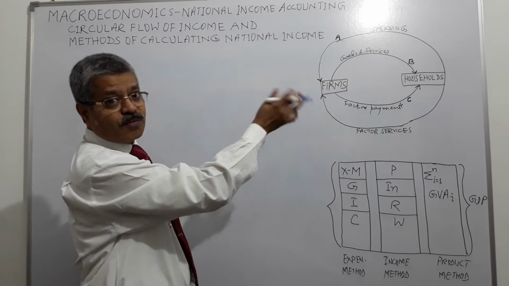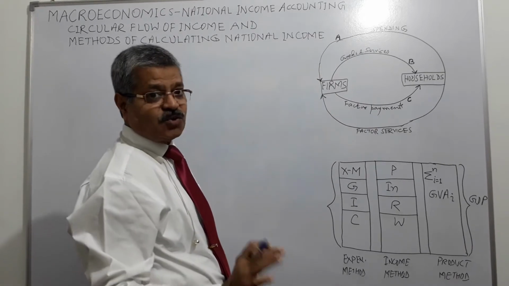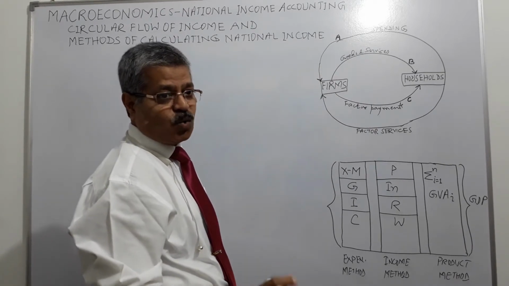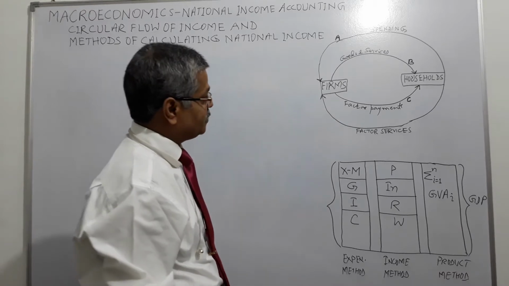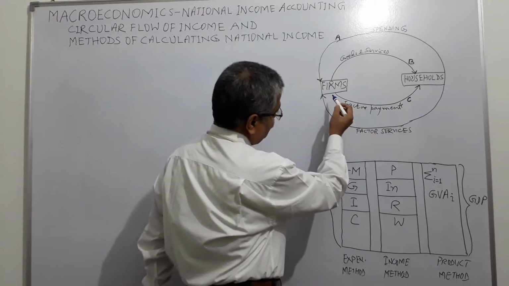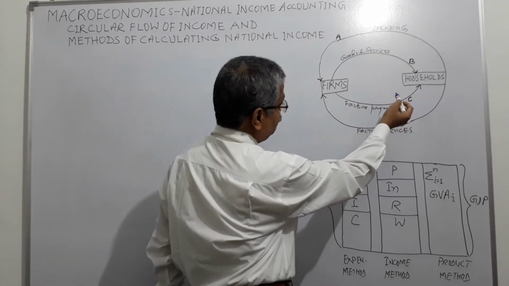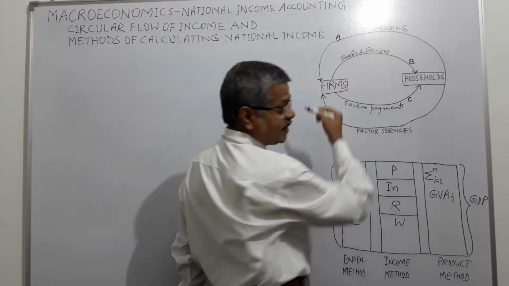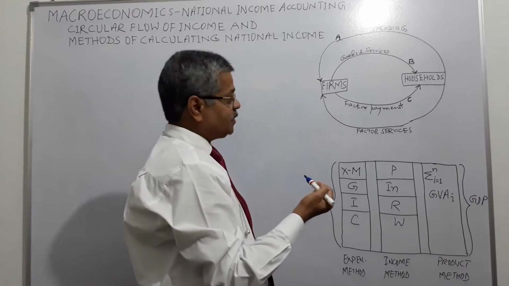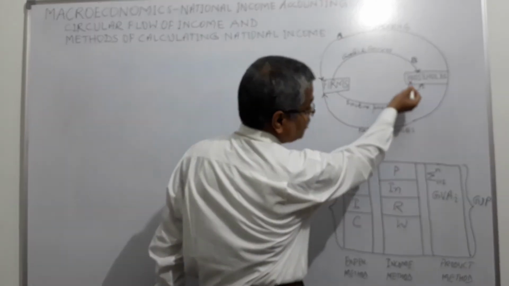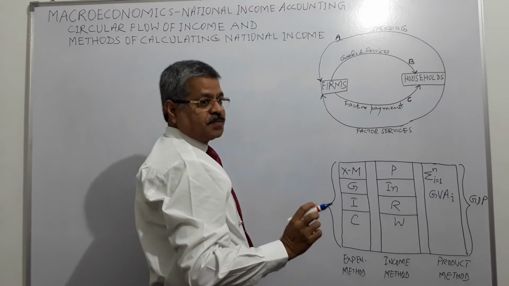So there is a circular flow. And considering there is no import, export, no government, no taxes, no savings, no investment, factor payments made by the firms to the households will be equal to the expenditure made by the households on the goods and services produced by the firms.